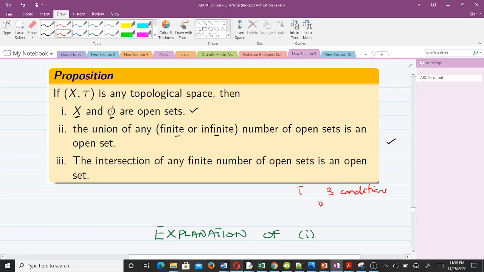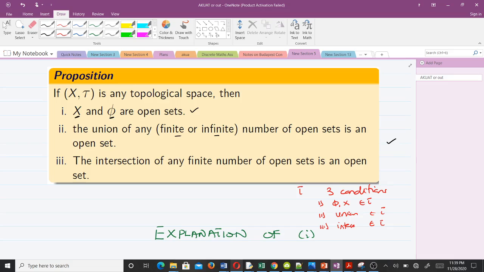The first is that we should have the empty set and the full set being elements in tau. The second is that when we find the union of any elements in tau, the resulting answer should also be in tau. The last is that when we find the intersection of elements in tau, the resulting answer should also be in tau. If these three conditions are satisfied, then tau is said to be a topology defined on X.